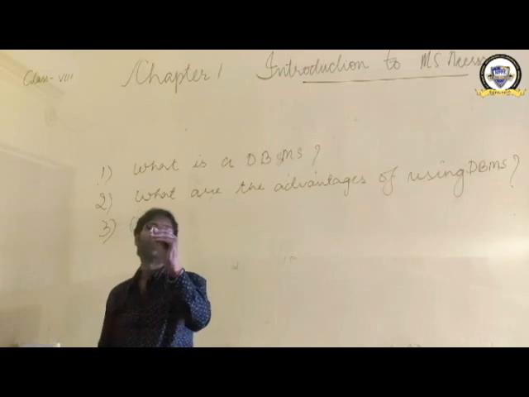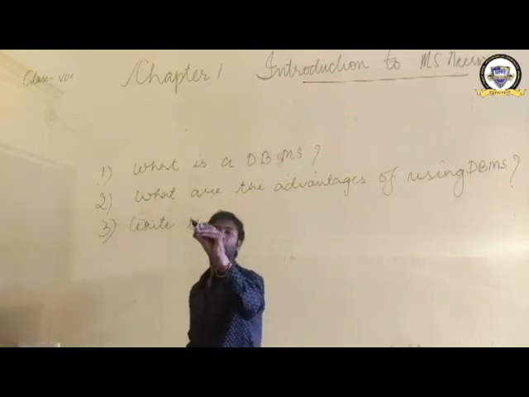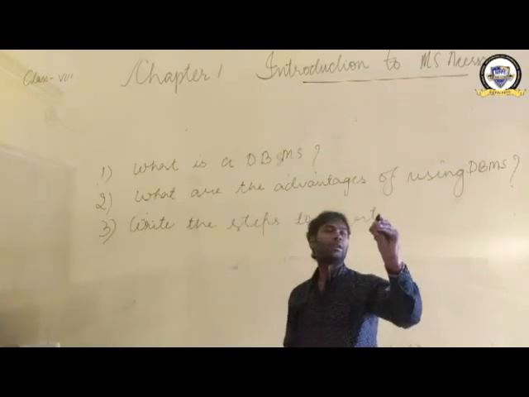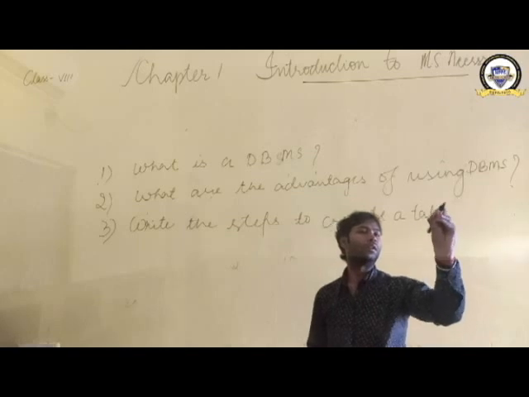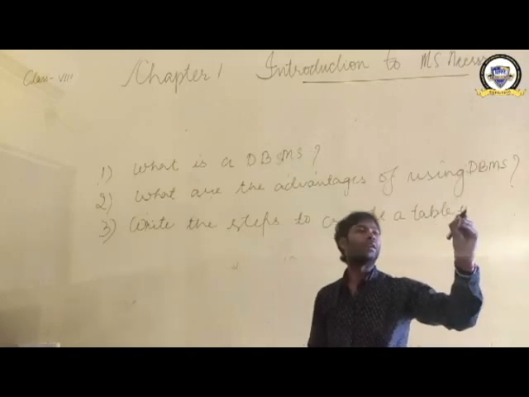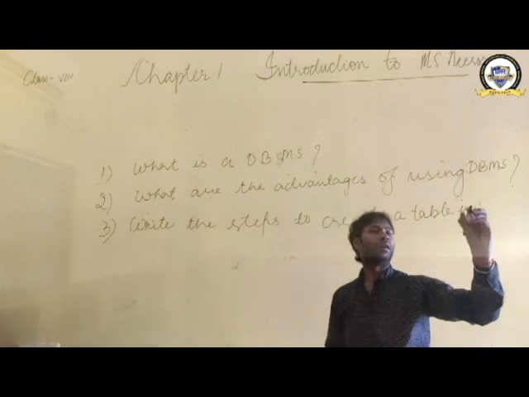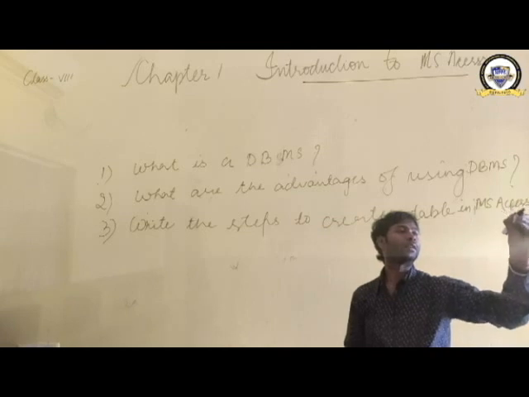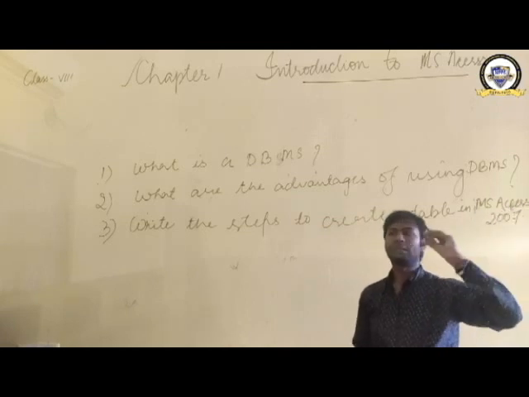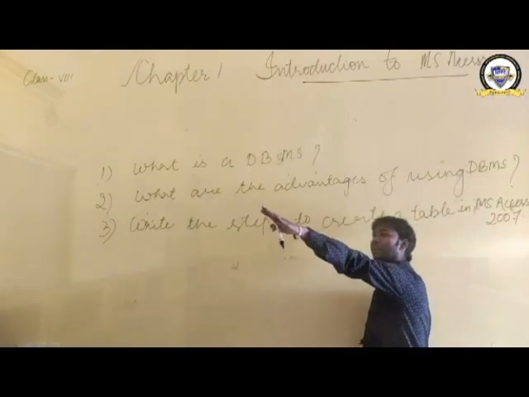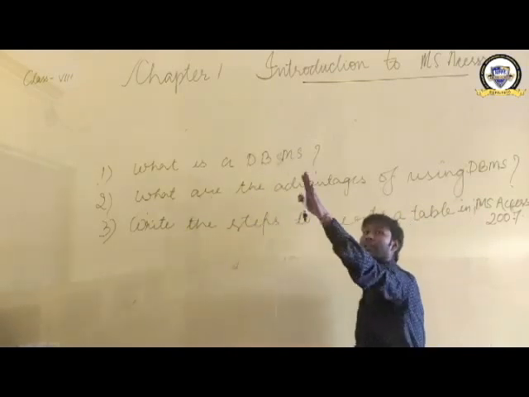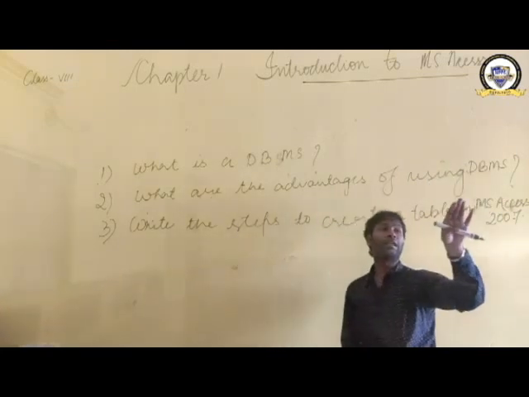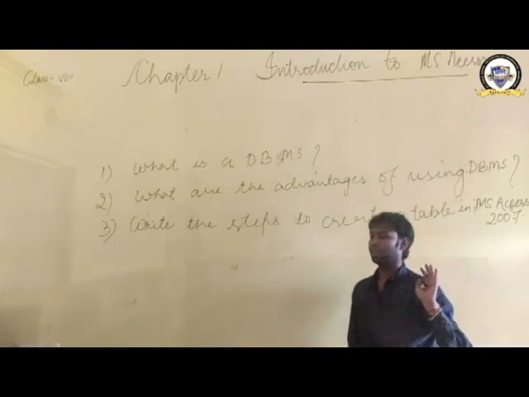Third, write the steps to create a table in MS Access 2007. So the assignments: what is the DBMS? What are the advantages of using DBMS? Write the steps to create a table in MS Access 2007.